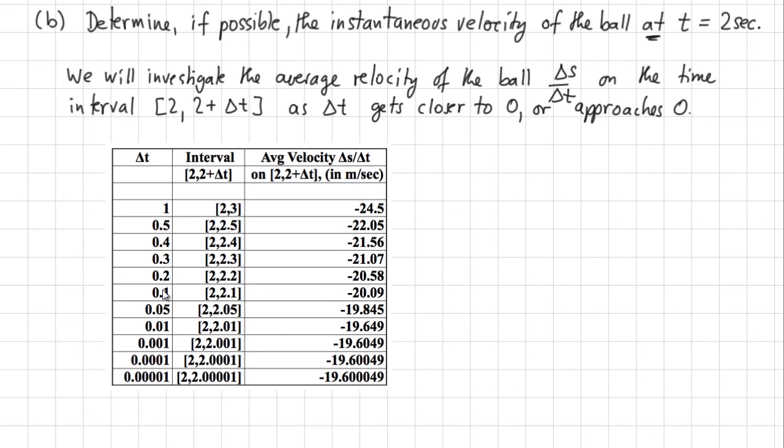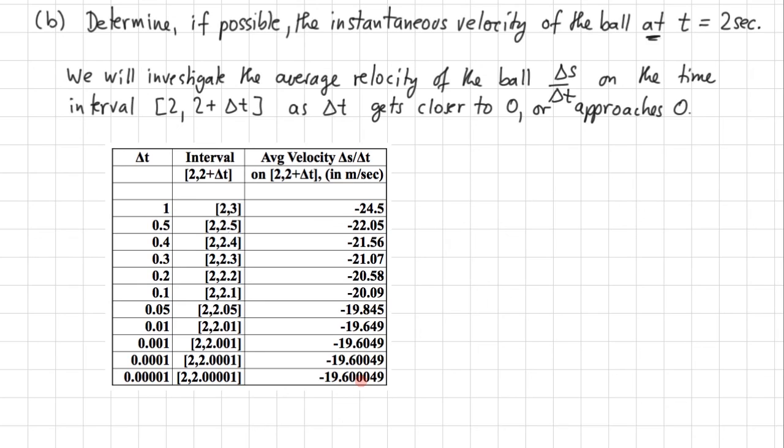Now, let's investigate what happens to delta S over delta t as delta t is getting closer and closer to 0. Those numbers are still changing, but it may appear that delta S over delta t approaches a number close to, or for some of you, even equal to, minus 19.6 meters per second.